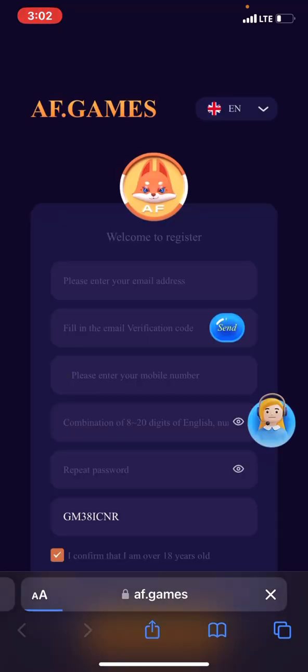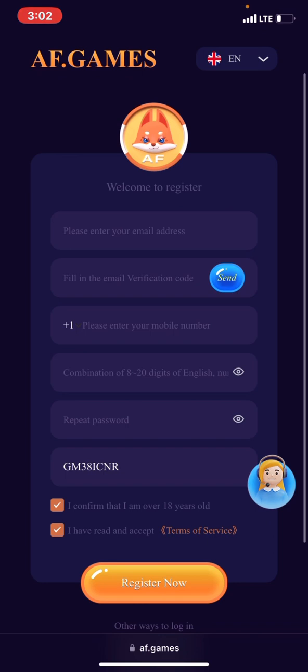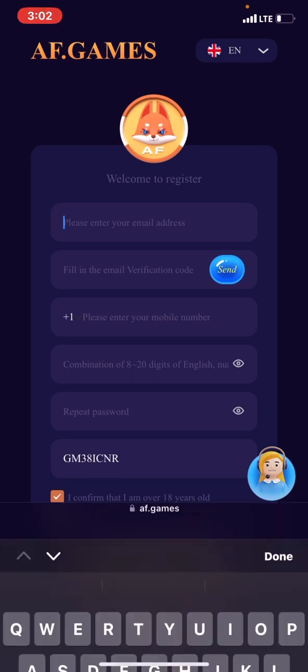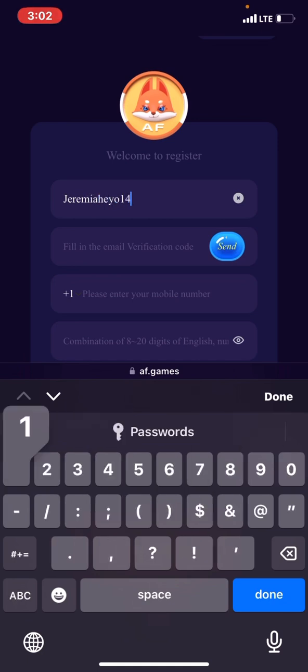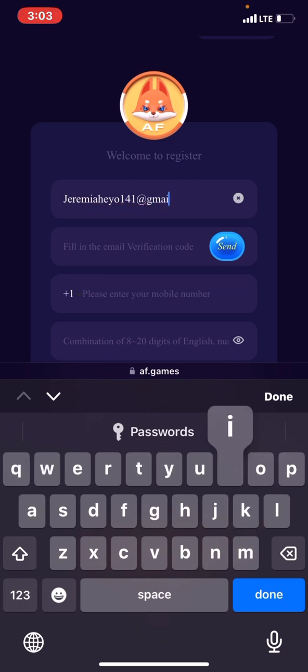Once you click on the link, it takes you to the link. So the first one, it has to show like this. You are seeing my code GM381CNR. Please enter your email. Your email is very important. Put in your email, JERRYMIAHEYO141@gmail.com, right? So fill in the verification code. You click on send. They'll send the code to your Gmail and you input it here on this fill in the verification code, right?